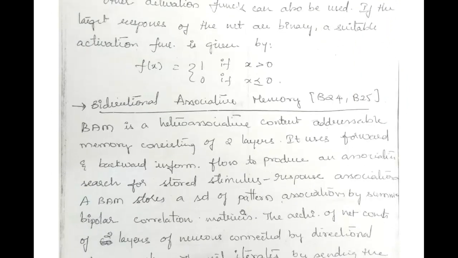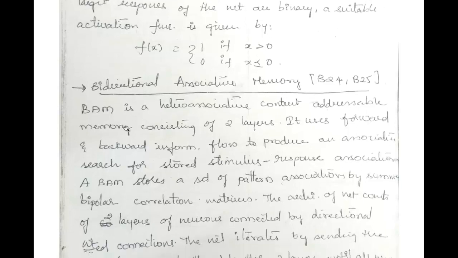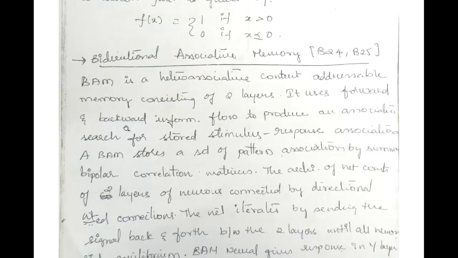Further, we'll move towards bidirectional associative memory, BAM. Your bidirectional associative memory, abbreviated as BAM, is a hetero-associative content addressable memory consisting of two layers. So it has two layers. It uses forward and backward information flow to produce an association search for the stored stimulus response association.